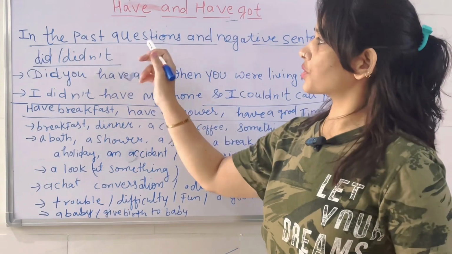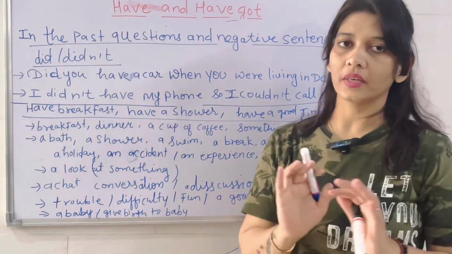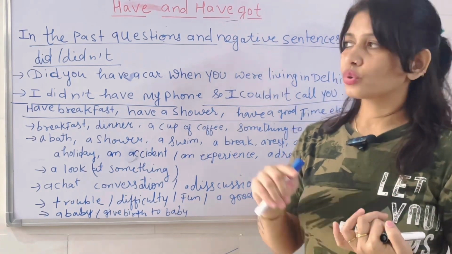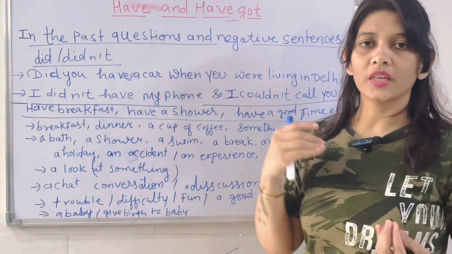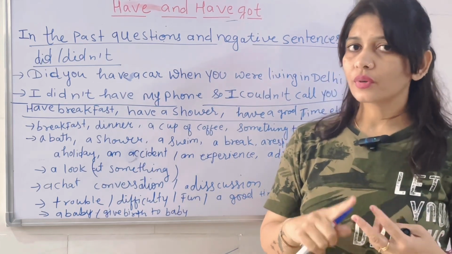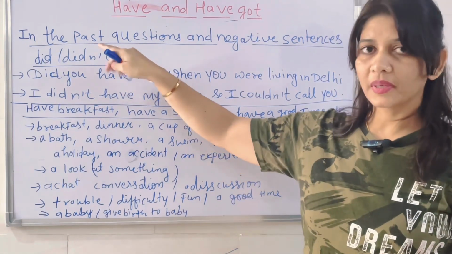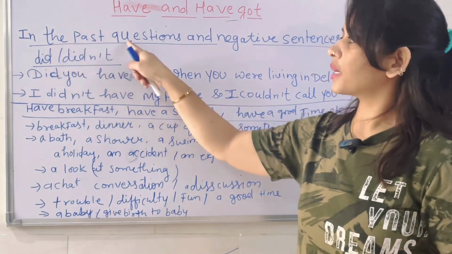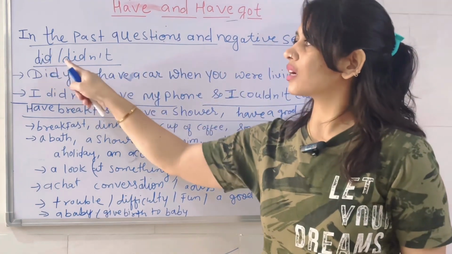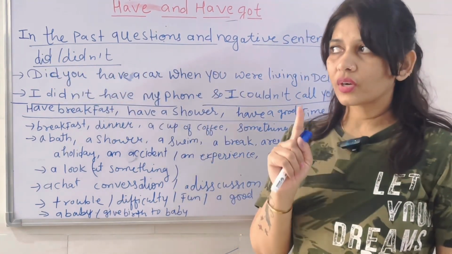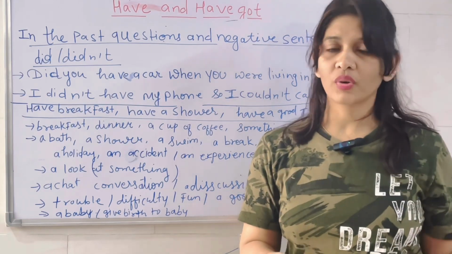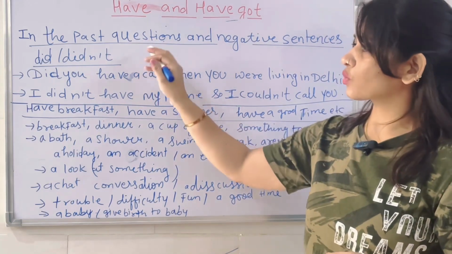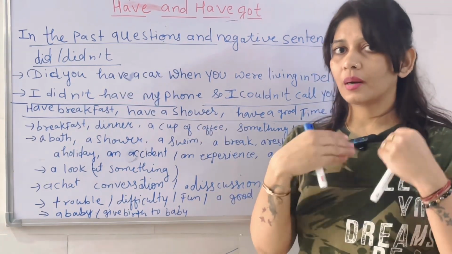Okay. In the past question, देखो मैंने बताया था कि when you are using have and have got, then you can use do you have, have you got. So what I just told you, in the past forms, in the past question and negative sentence, you use did and didn't. Okay. If you are asking about something which happened in the past, you will use the past simple tense, which is did and didn't.